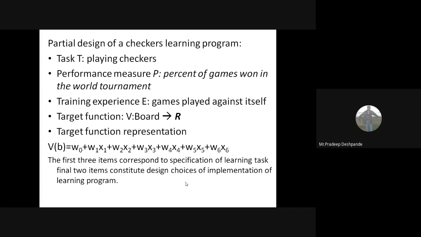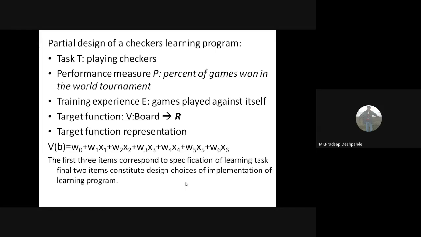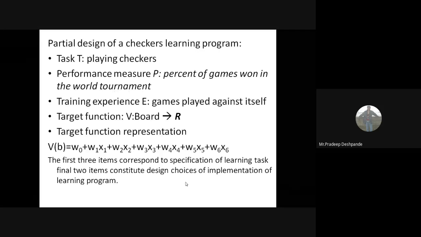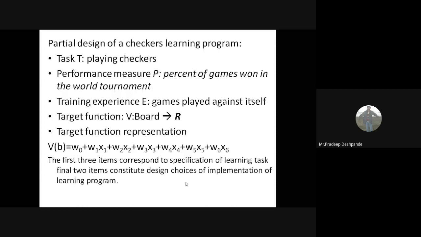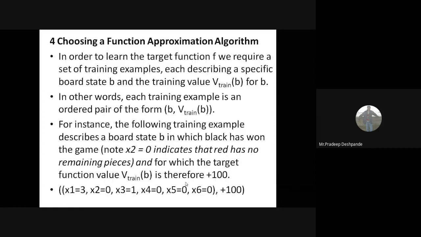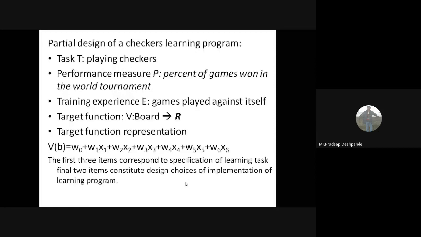Then we have written a target function V: B tends to R. Then we have designed the target function representation, that is V of B equals W0 plus W1 x1 to W6 x6. These last two things, the target function and its representation, will take more part in the implementation of any learning problem.